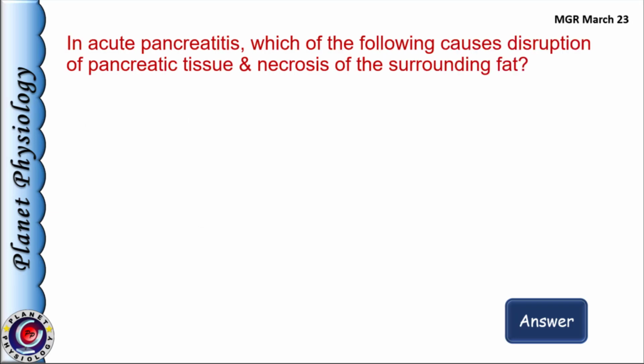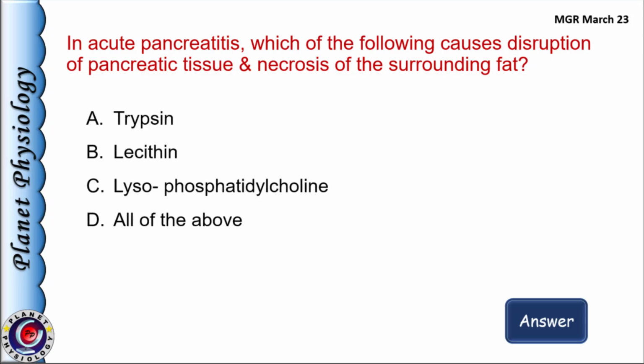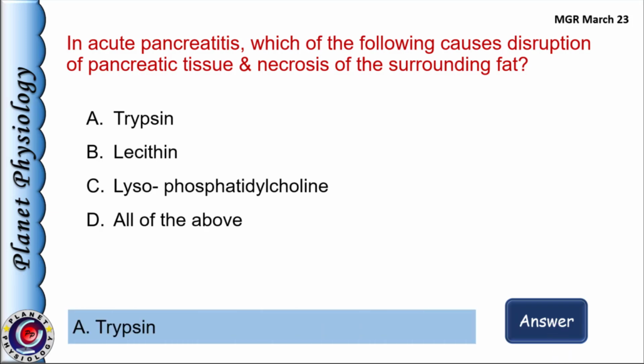Next question on applied aspect. In acute pancreatitis, which of the following causes disruption of pancreatic tissue and necrosis of the surrounding fat? A. Trypsin, B. Lecithin, C. Lysophosphatidylcholine, and D. All of the above. Answer is option A. Trypsin.